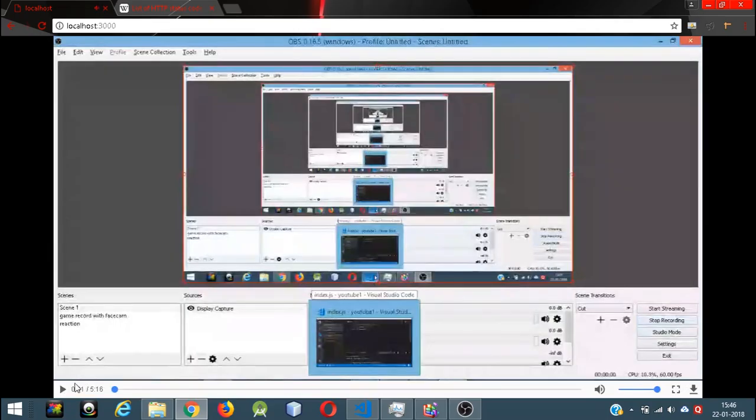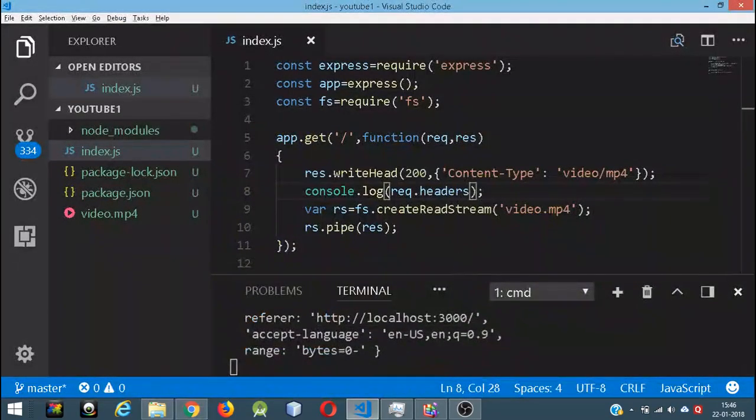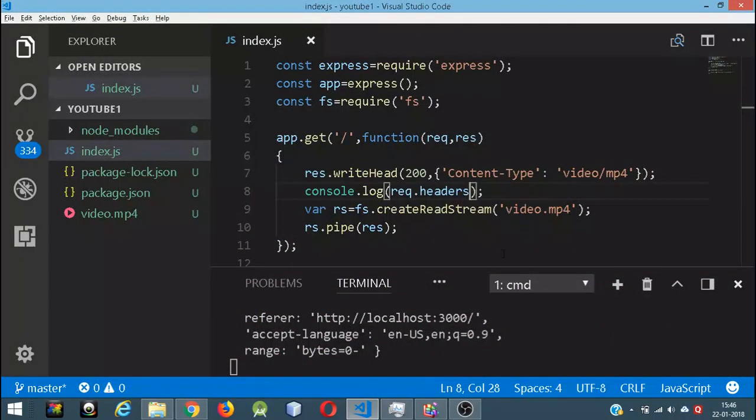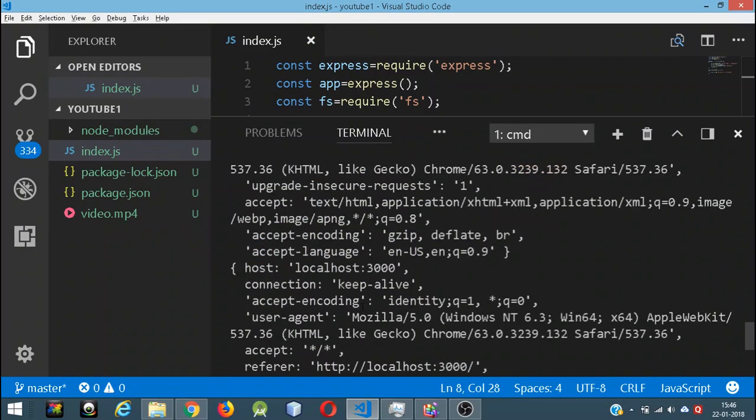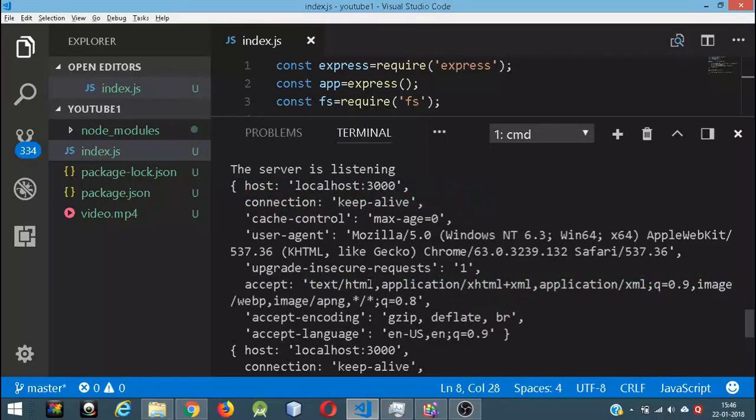Perfect. Okay, so as you can see here, we have got a long list of headers. So these are all the headers. I mean, we don't see it, but a lot of information gets passed from the client to the server when the client is requesting something. So this is the header which the client sent. Host is localhost, connection is keep alive, cache control, this is a cache.